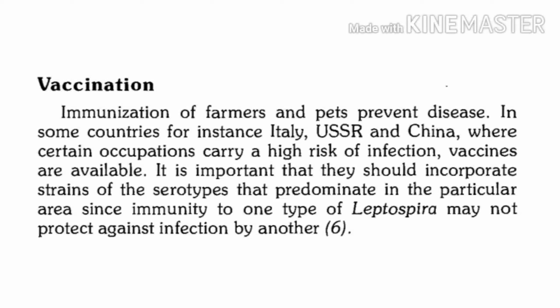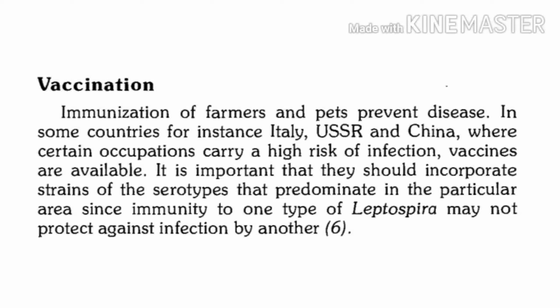While manufacturing the vaccine, attention should be paid that whatever serotypes are predominantly seen in that particular geographic area, these serotypes must be incorporated in the vaccine. This is very essential because immunity provided by one serotype of Leptospira does not protect against other serotypes.